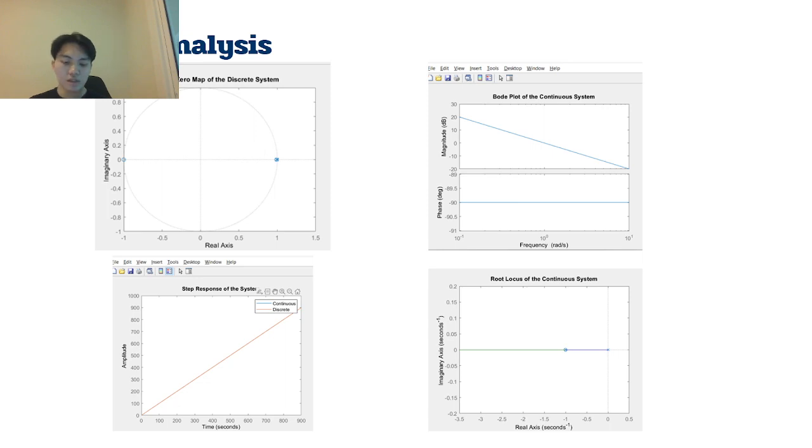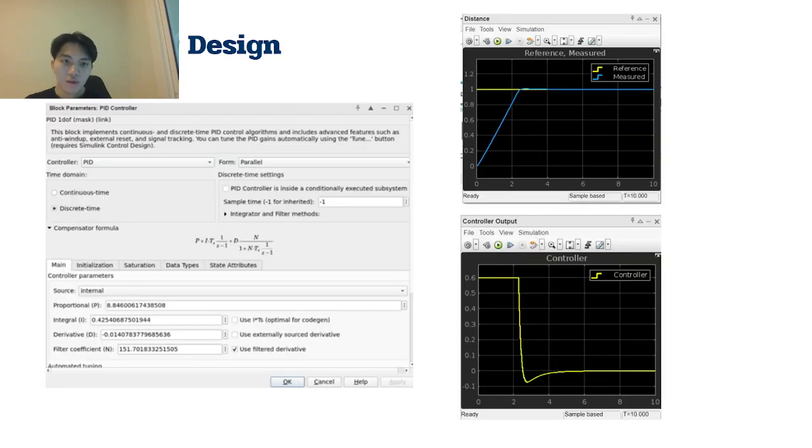that I will show you. And for the controller design, we have to double click on the PID controller, and we can tune every value that we want. So the PID controller is proportional, integral, and derivative. It's like a term or mathematical equation to adjust the value that we want.